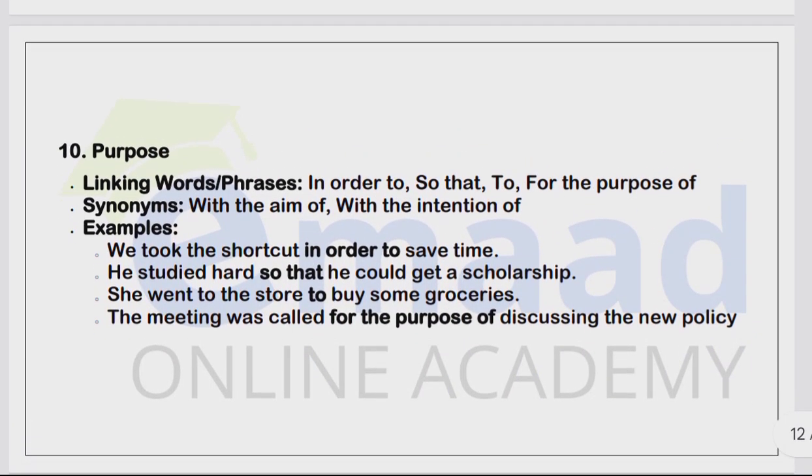Purpose. Now, this is the last category of linking words and phrases. There can be others too, but in our video, it's the last one. So, linking words and phrases: in order to, so that, for the purpose of, with the aim of, with the intention of. We took the shortcut in order to save time. The meeting was called for the purpose of discussing the new policy. And you can also use linking words and phrases in the beginning of your paragraphs as well.